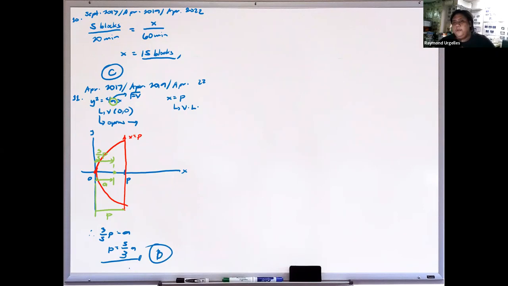Next, number 12. Number 12 came out in September 2015, was repeated in April 2018, and repeated again in April 2022. This is just ratio and proportion.